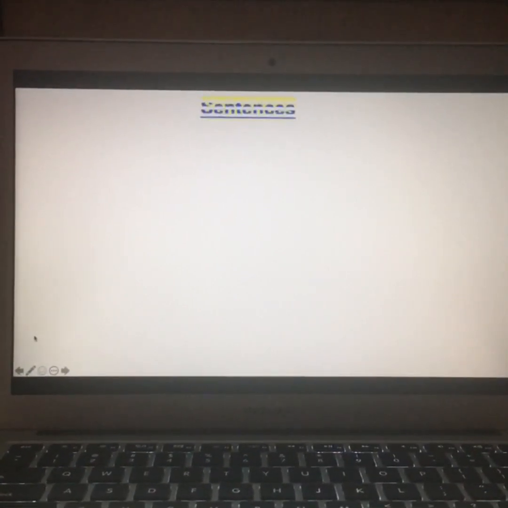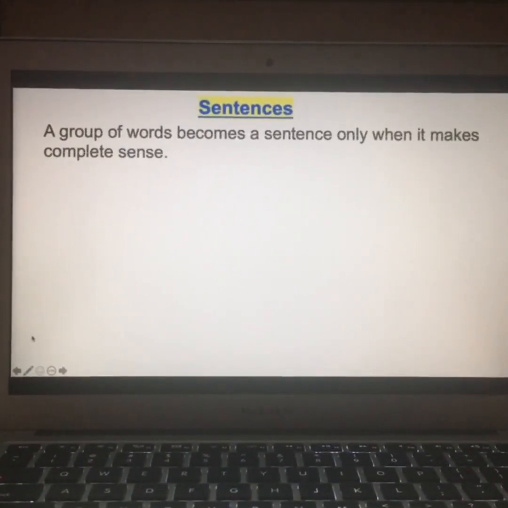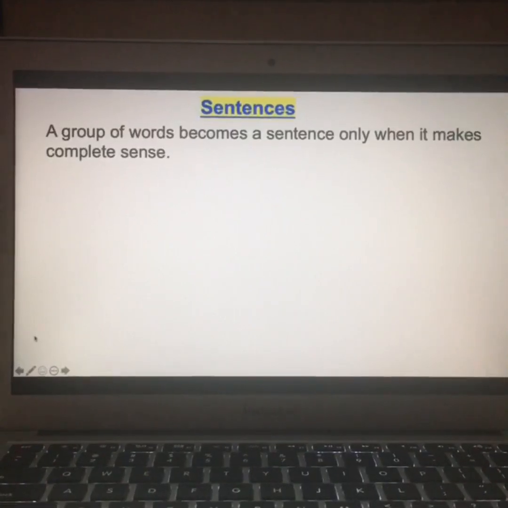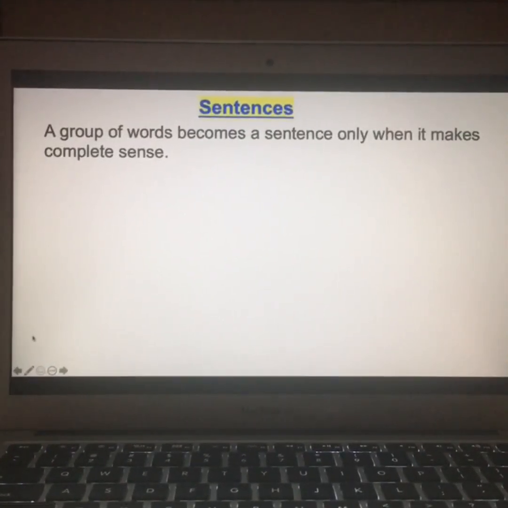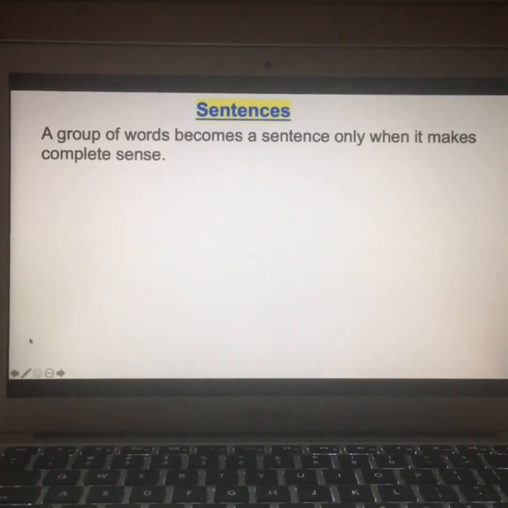In this class, we will come to know about sentences. A group of words becomes a sentence only when it makes complete sense.